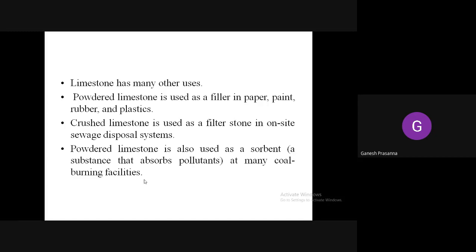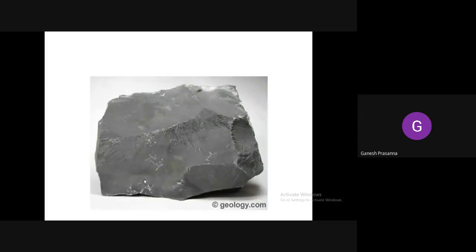Also in paints, in olden days people used to mix them with limestone, which they called sunna, limestone. They used to apply the limestone itself to the houses. Even today in many places limestone is applied to the areca and coconut trees. It is also used as a filler stone in sewage disposal systems, and as a sorbent, which absorbs pollutants. So this is one, gray limestone.